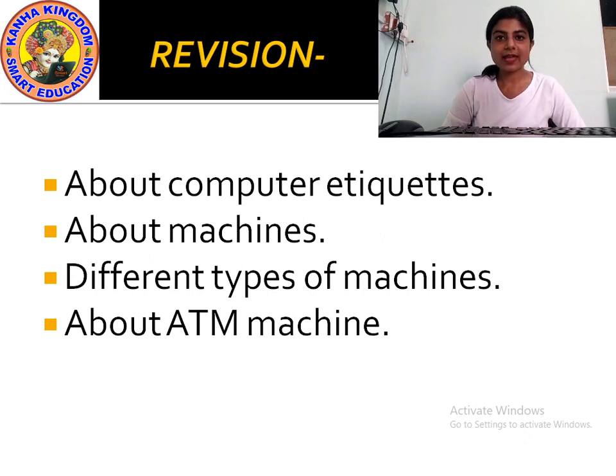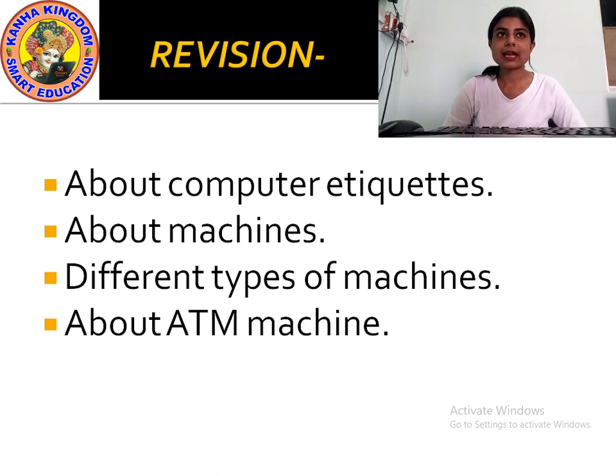Then what did we study about the ATM machine? What is the full form of ATM? It is automated teller machine. It is written there. You can study from there.